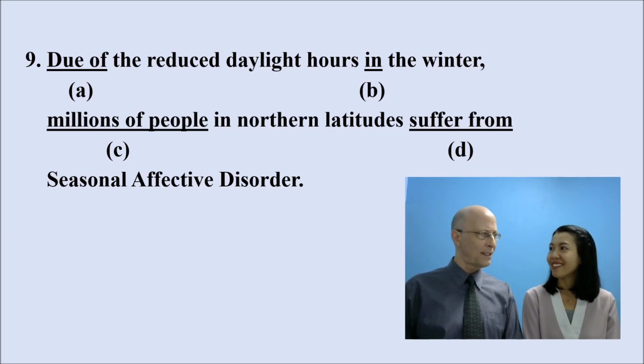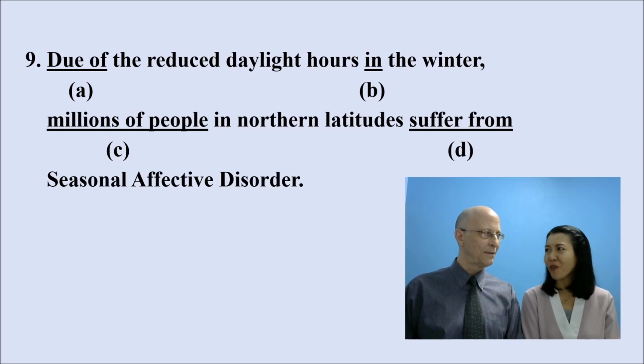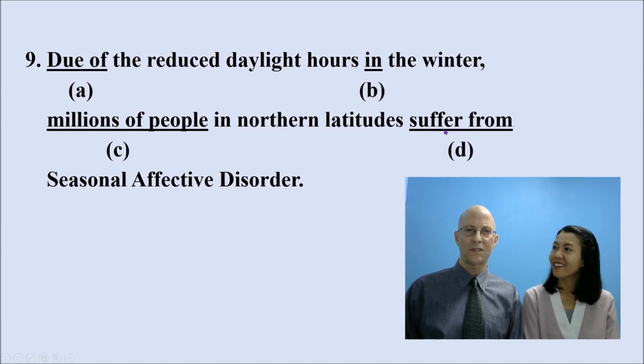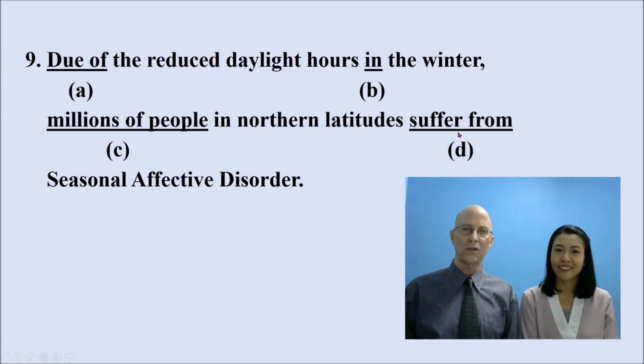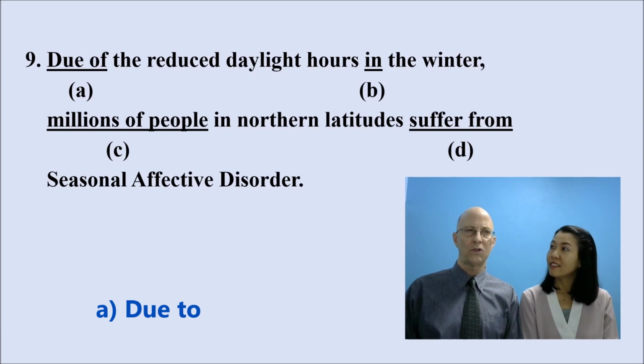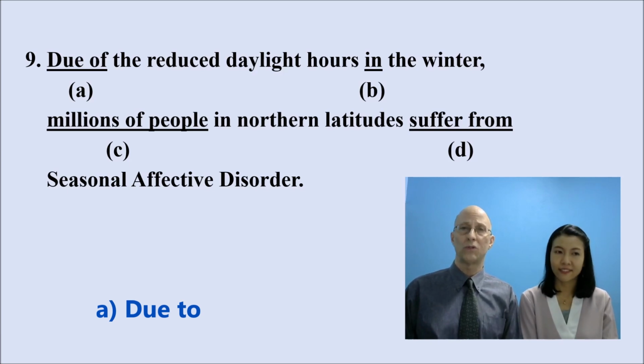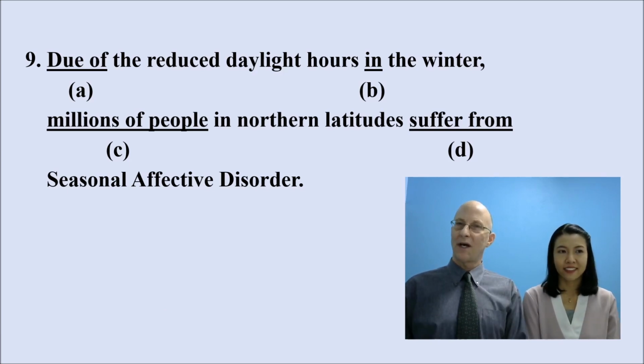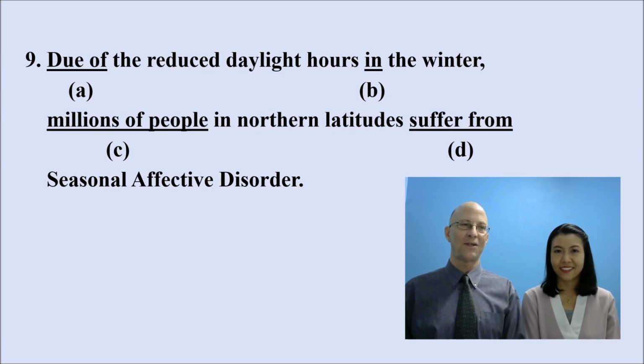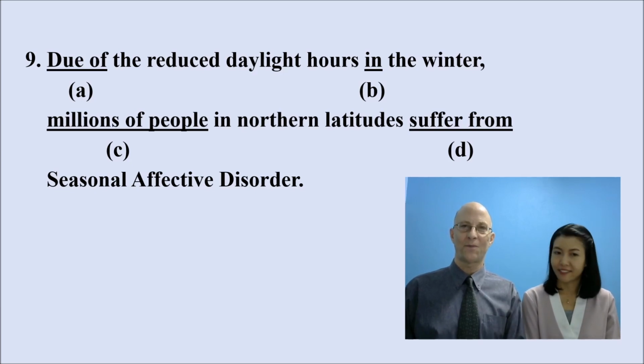All right, let's go back to A. Due of. Does that sound correct? I don't think so. No, it's not. We don't use due and of together. So similar to suffer from, there are certain collocations that go with transitional words, and this one, due, should go with to, due to. So number 9 should be, due to the reduced daylight hours in the winter, millions of people in northern latitudes suffer from seasonal affective disorder.